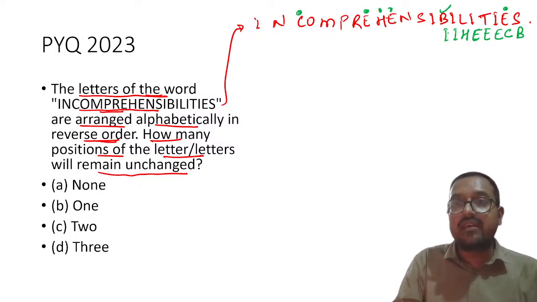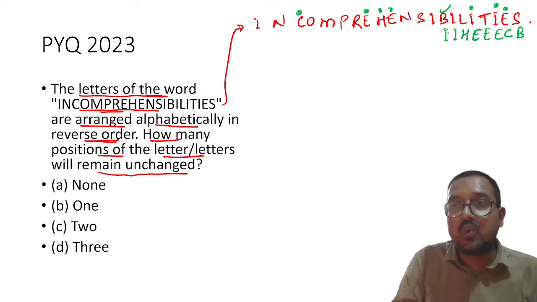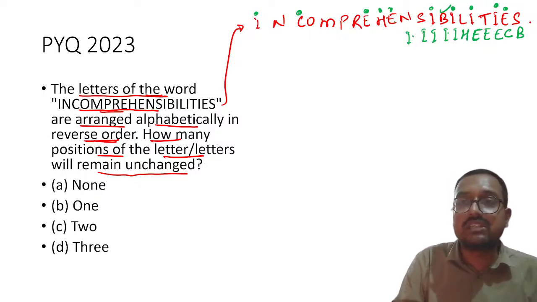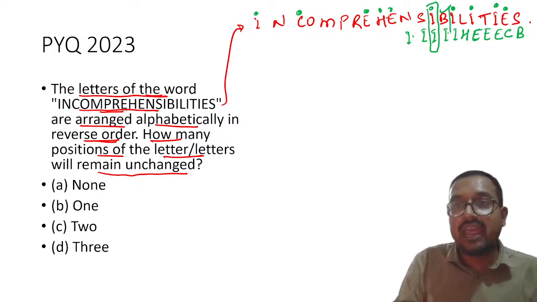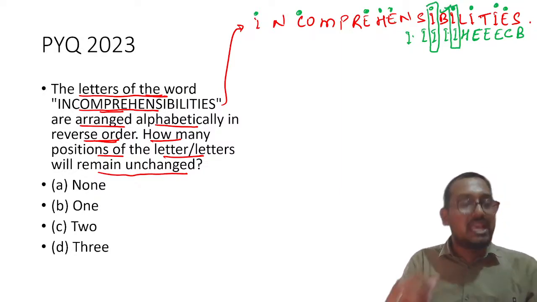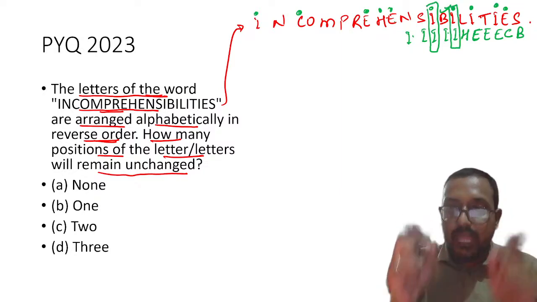Then again I. But how many I's are there? Let me count from here. 1, 2, 3, 4, 5. So 5 I's are there. 1, 2, 3, 4, and then 5. So here you can see two letters are matching perfectly. This and this. My dear students, I can totally understand that this is a painful process.